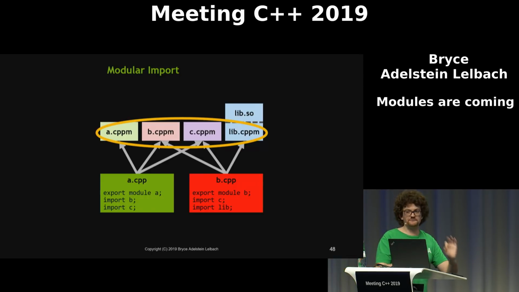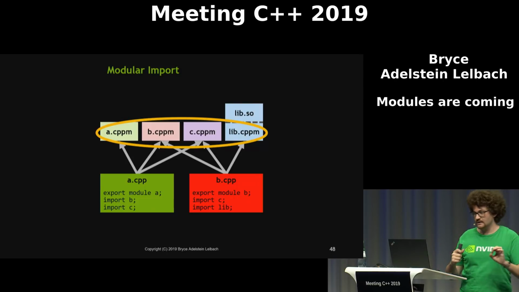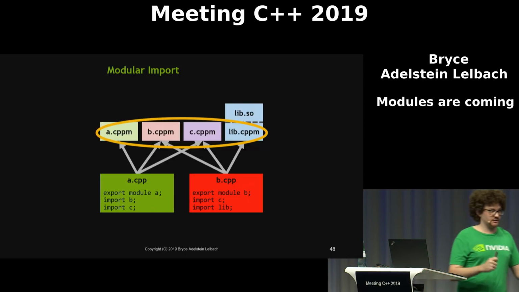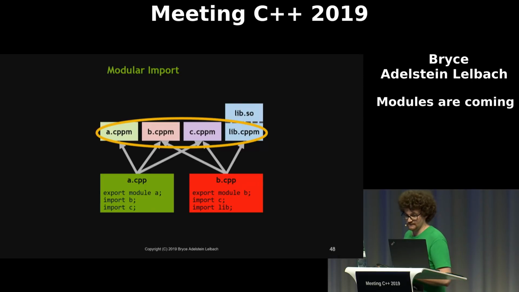This is a very fundamental thing to understand about the modular inclusion model. In the modular import model, interfaces are translation units. In the textual inclusion model, interfaces are not translation units. Interfaces are expanded into translation units.